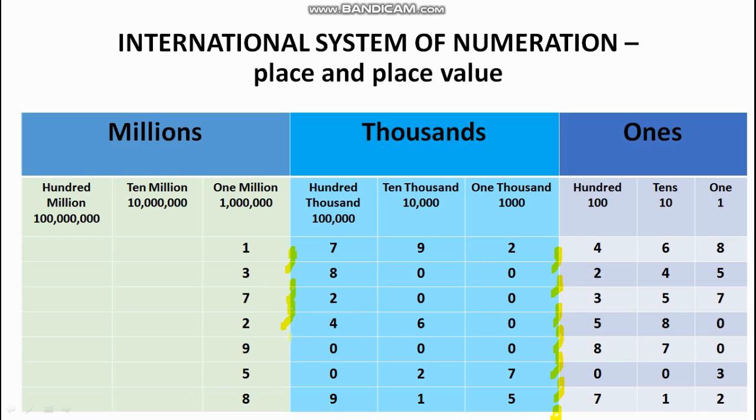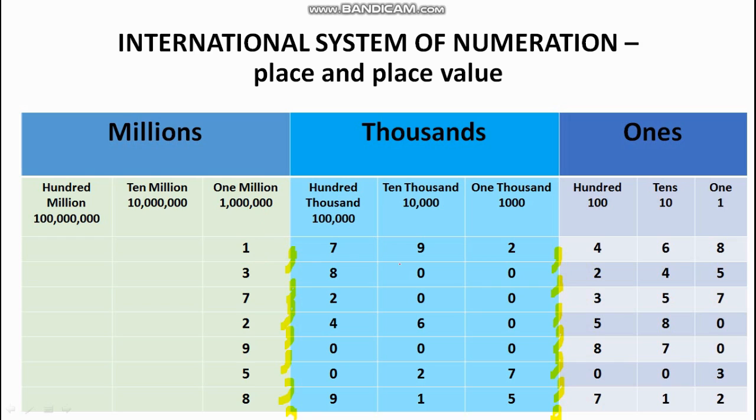So first of all, I am going to put commas to segregate the periods. And then we will start reading the numbers and say the place and place value of the given numbers. Now, what do we see here? 1 million. The number is 1 million.